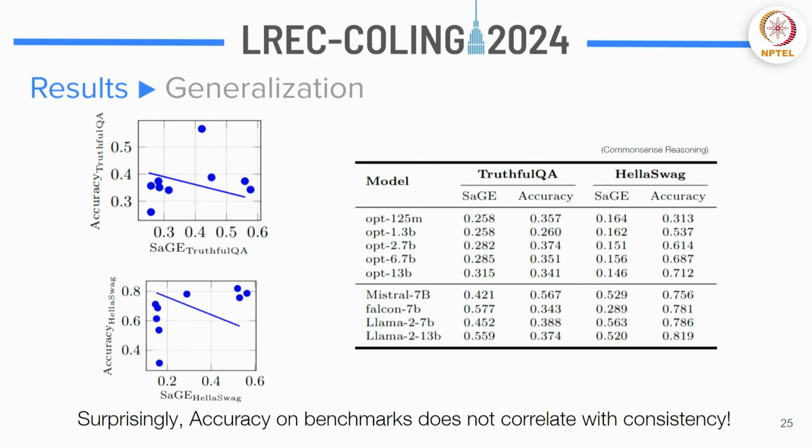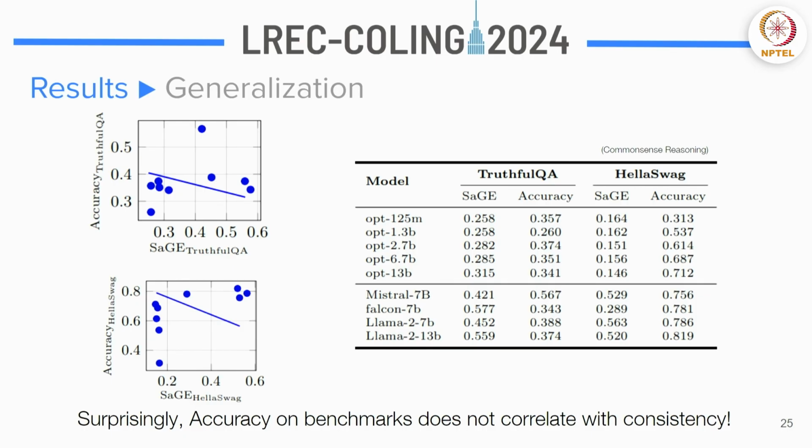Now that we've done this whole experiment in the model scenario, we've also generalized this to a general scenario where we also evaluated these language models on popular benchmarks like Truthful QA and HellaSwag. HellaSwag is a common sense reasoning dataset, and Truthful QA is basically a factual question answering dataset.